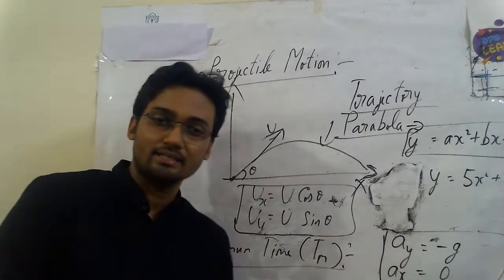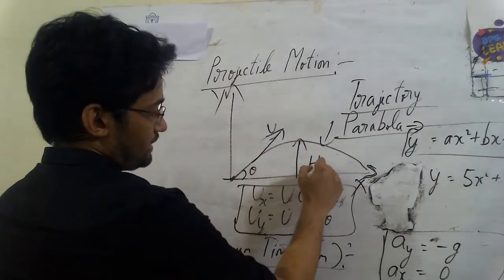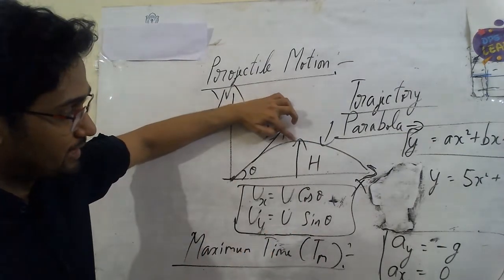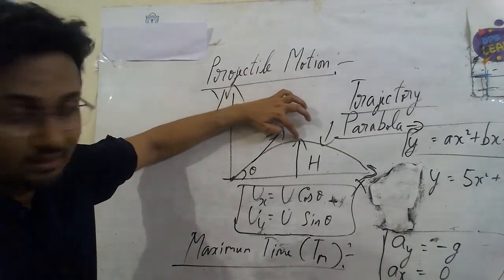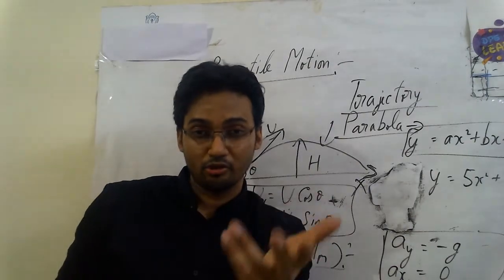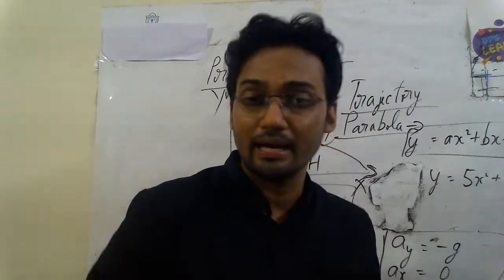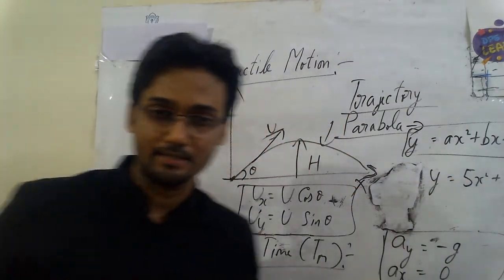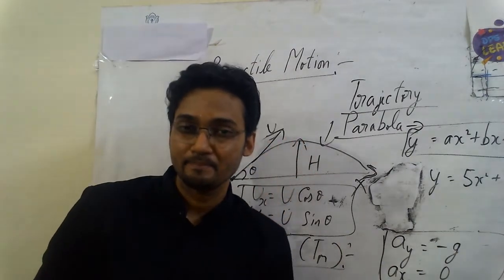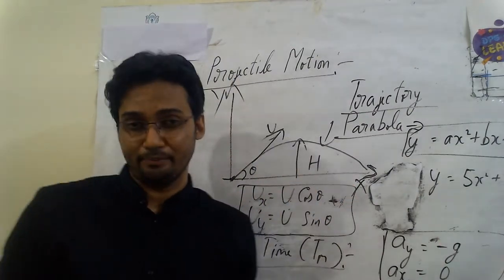Henceforth, when I discuss this maximum time, understand that there is a height existing and the maximum time is basically like the maximum point. Till here you can see the ball has reached and then slowly it starts coming down. This is what you observe when you kick a football or project a rocket or a missile, or even an object in your hand like a pencil or a stone, anything. At this particular point I am interested in knowing the maximum time.